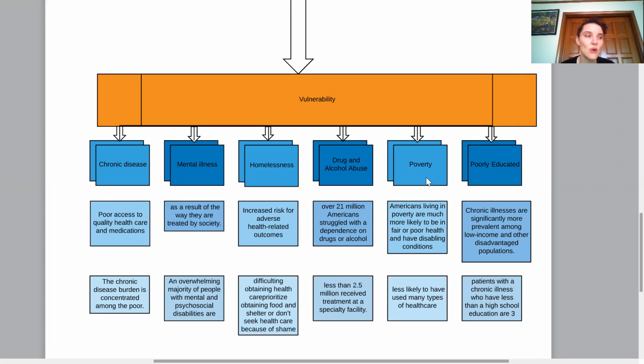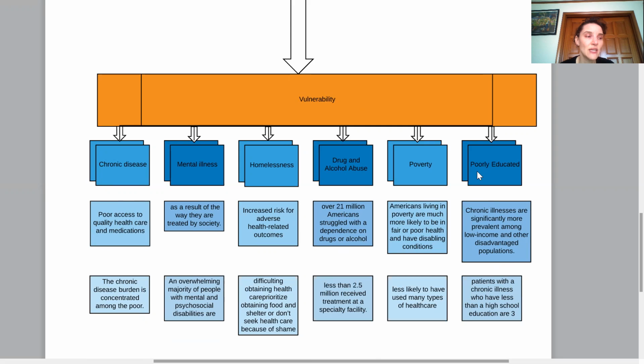Many people living in poverty may turn to drugs and alcohol as a coping mechanism. Poverty may decrease the chance for adequate education. Similar to the homeless population, basic needs like food and shelter are usually a priority over health care. Poverty may be a cause or result of many of the other vulnerabilities.